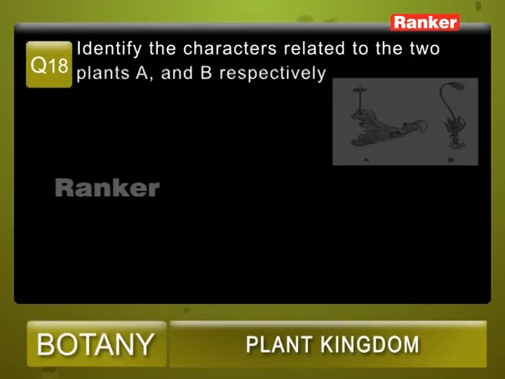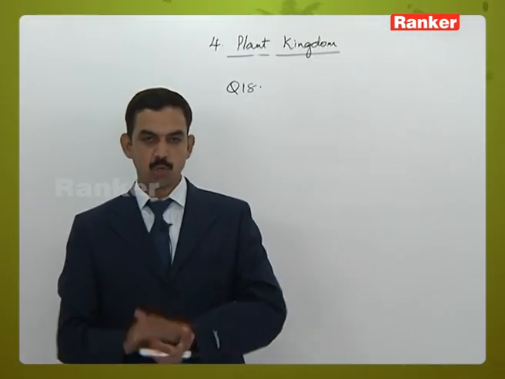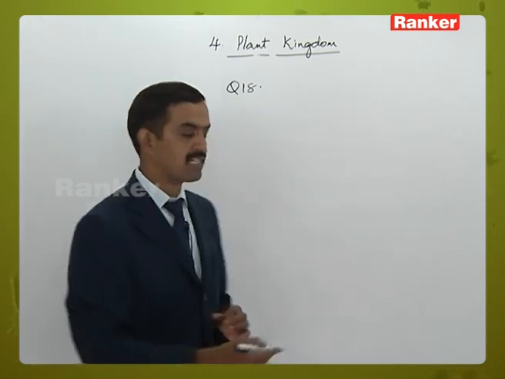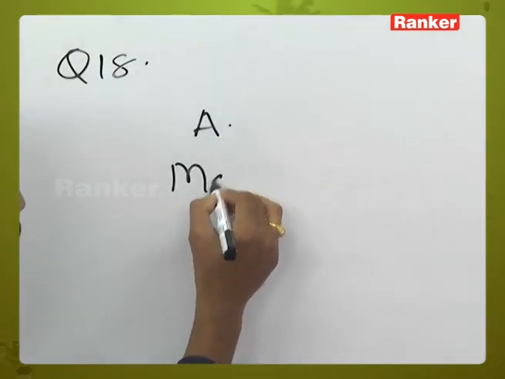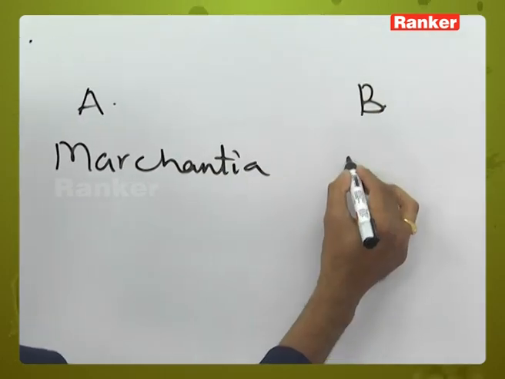Question number 18, identify the characters related to 2 plants A and B respectively. Options: 1. Gemma cups, pseudo-elaters. 2. Elaters, peristomial teeth. 3. Paraphysis, sporophyte with foot, intercalary meristematic zone and capsule. 4. Horn-like sporophyte, gemma formation. So here 2 diagrams have been given. The first diagram, that is A, is a Marchantia plant, whereas B is a Funaria plant.